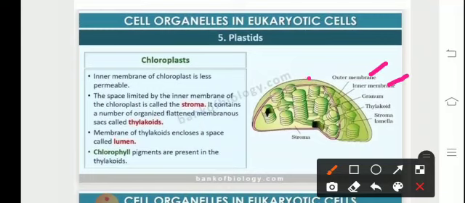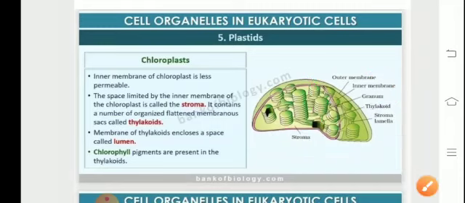We can see the coin-like structures stacked one on the other. They are referred to as thylakoids. The thylakoids join together to form grana, and one granum is interconnected to the other with the help of stroma lamellae. Stroma is the matrix in which the dark reaction of photosynthesis takes place. Dark reaction is the reaction which is independent of light.